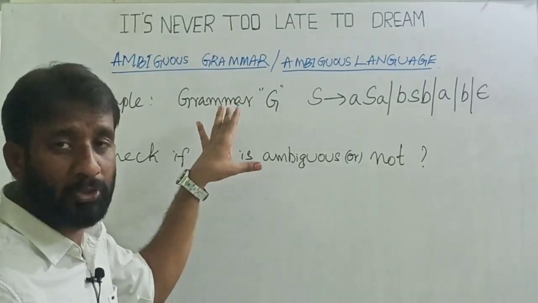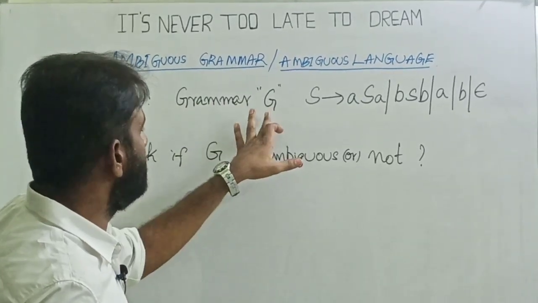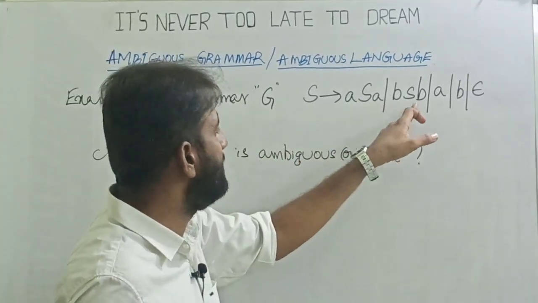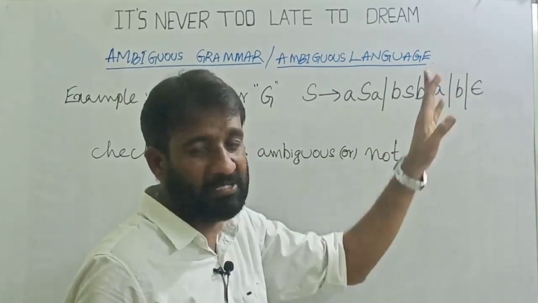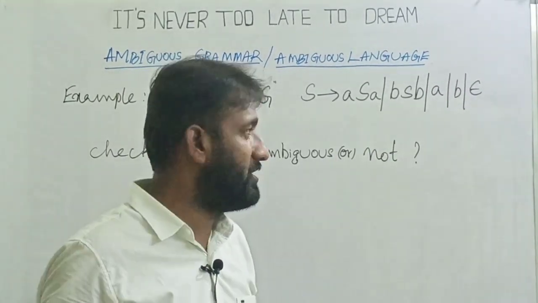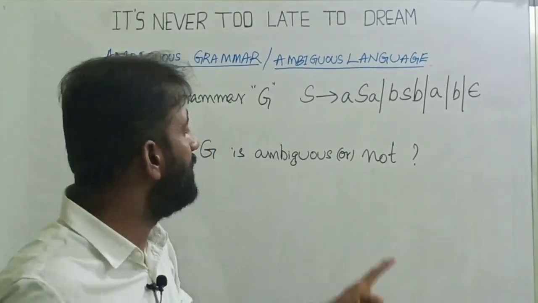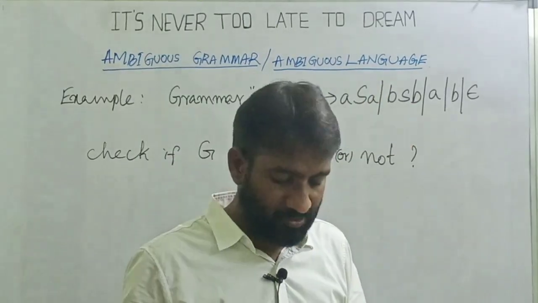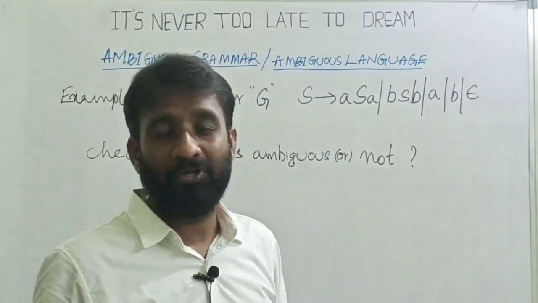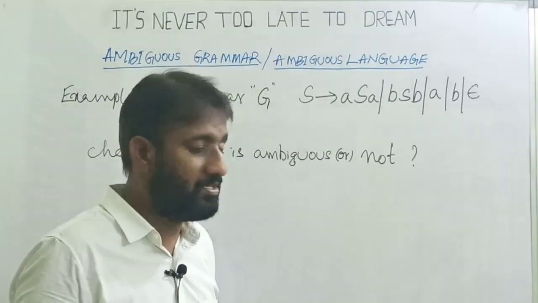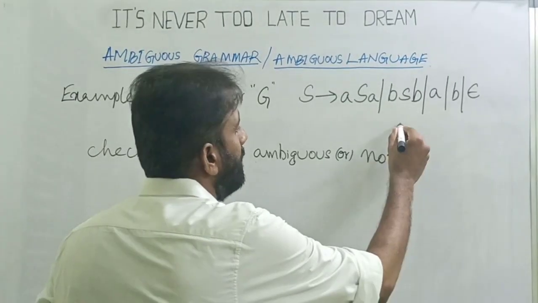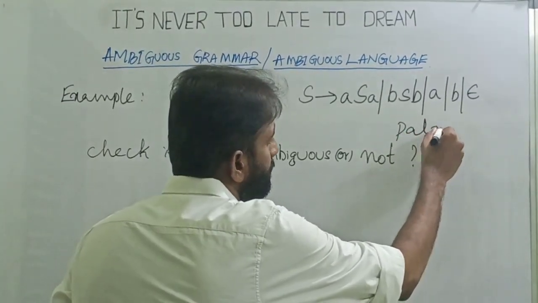Yeah, this is one more example. The given grammar G is S → aSa | bSb | a | b | epsilon. What are the non-terminals in the grammar? Capital S. What are the terminals in the grammar? Small a, small b. By looking at this grammar, you can identify that this is the palindrome grammar.